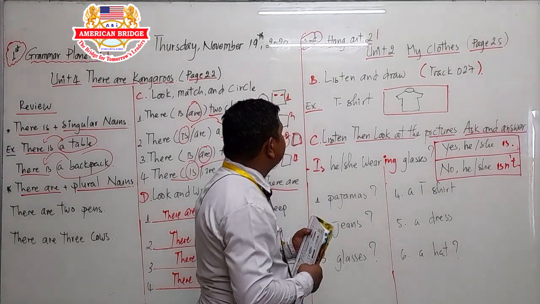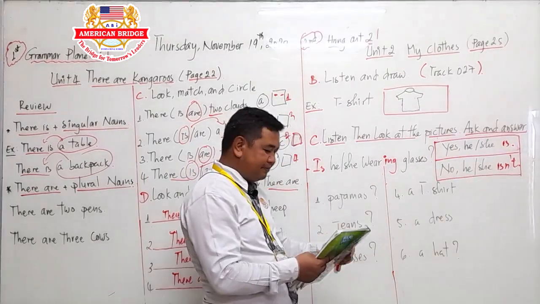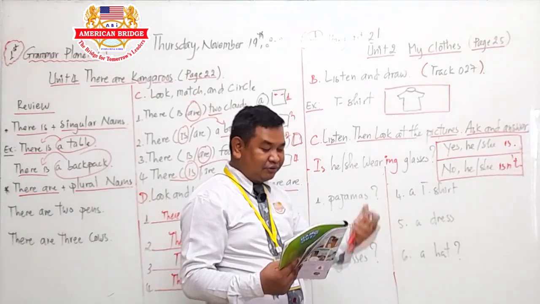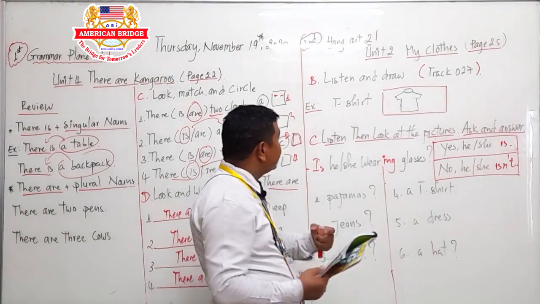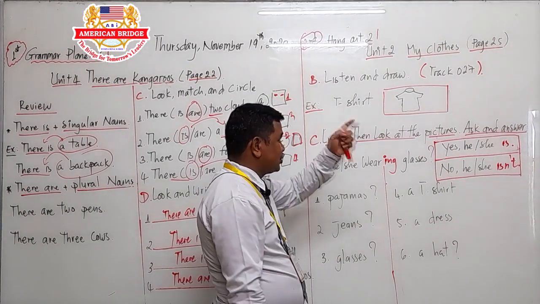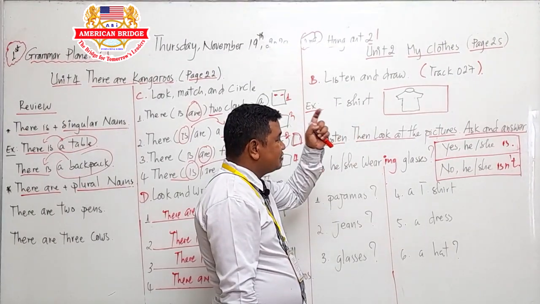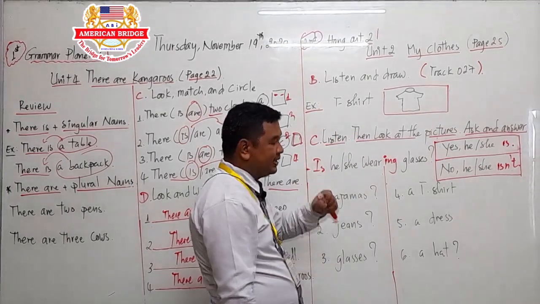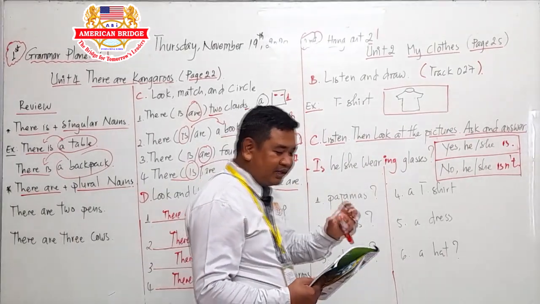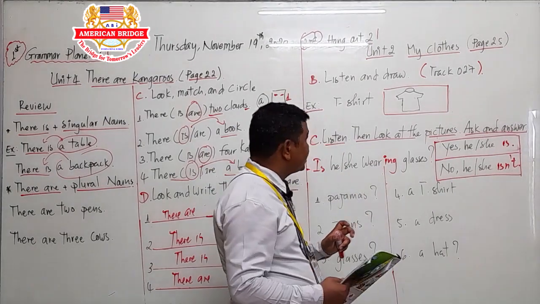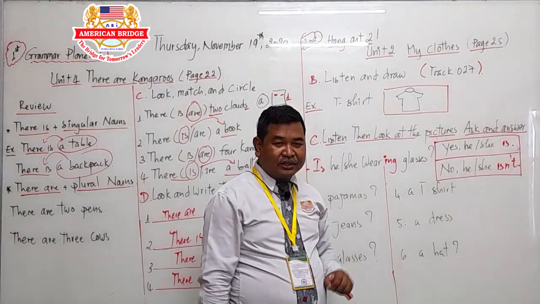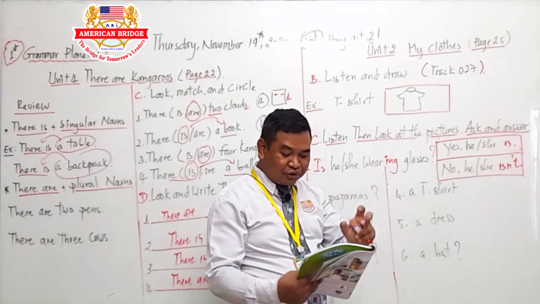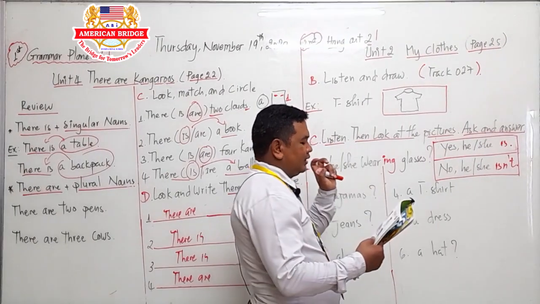Okay student, for part B, the eight words you learned yesterday are just for review. But for part B, you have to listen and draw, track 1 to 7. For example, when you hear the word t-shirt, listen and draw.